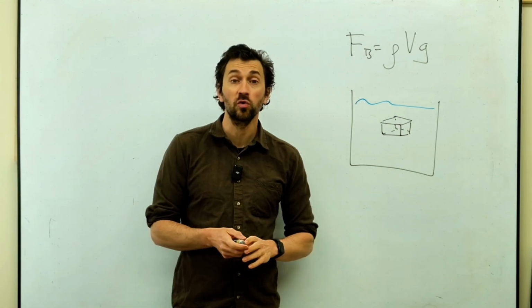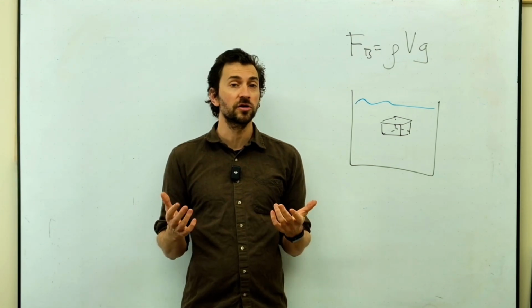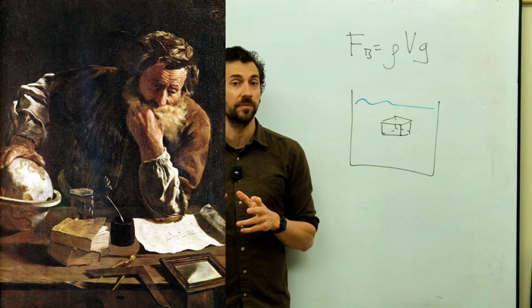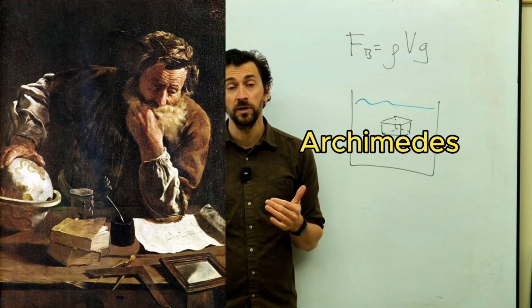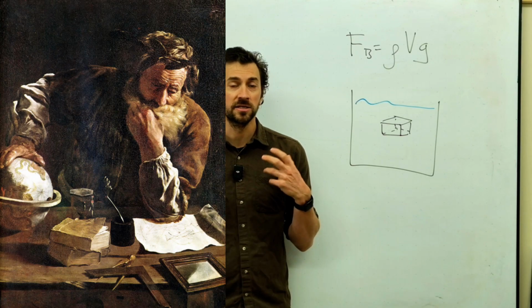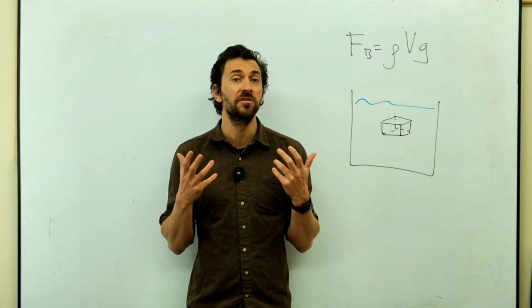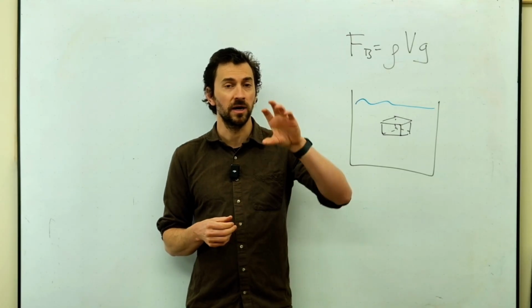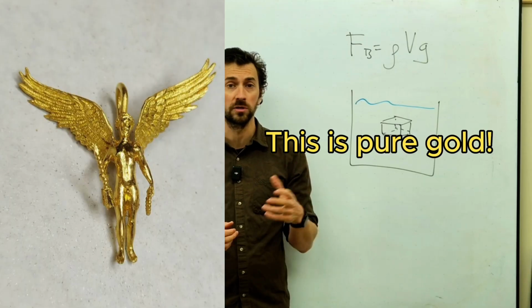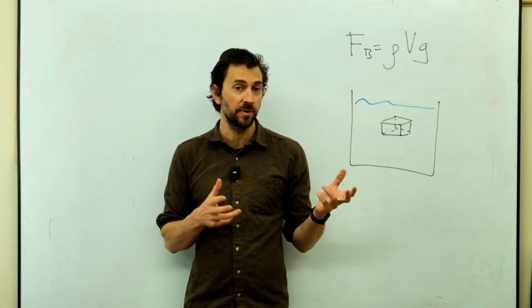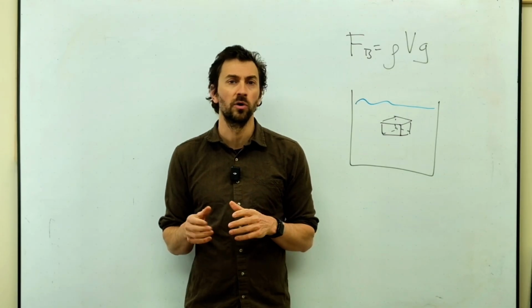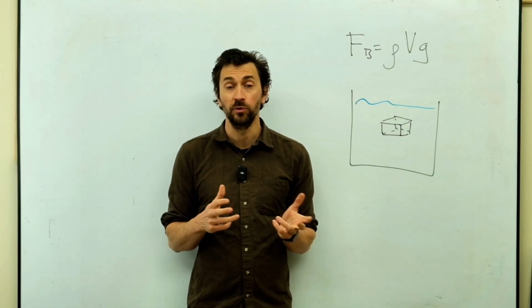There's actually a great story about this. One of the great figures from the ancient history of thinking about math is a guy called Archimedes. Archimedes was known by his king to be one of the smartest people in the world. And somebody came to the king and gave him a gift. They gave him a statue and said that this statue was pure gold. The king was very impressed by the gift, but suspected that the gift was not pure gold. And he wanted to know if it was pure gold or not.